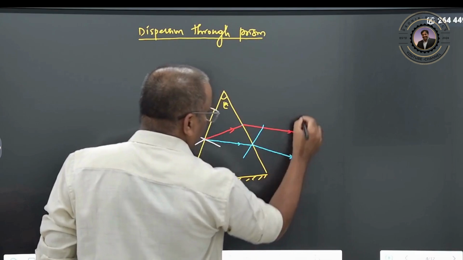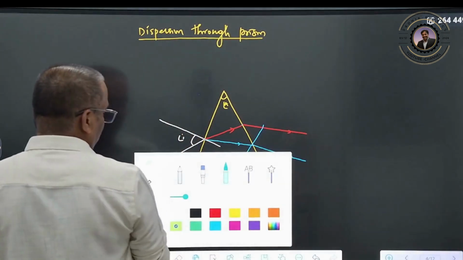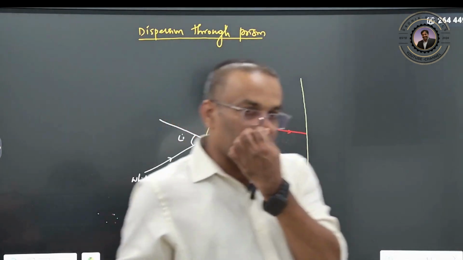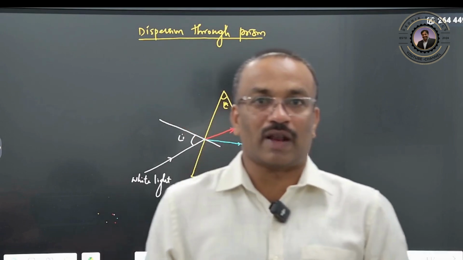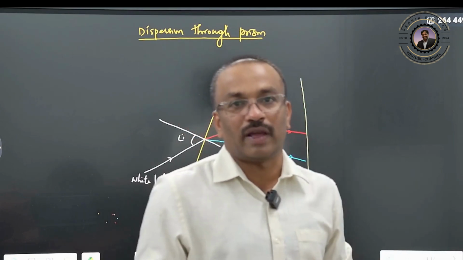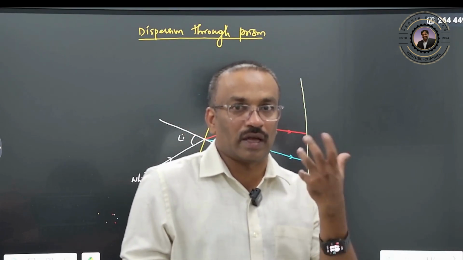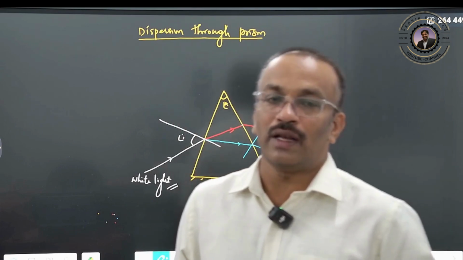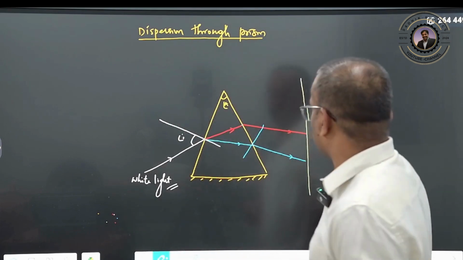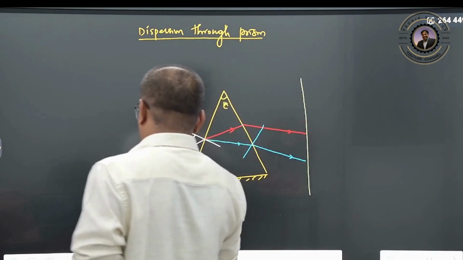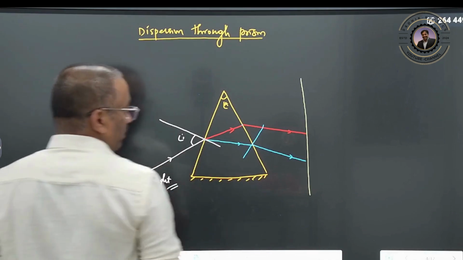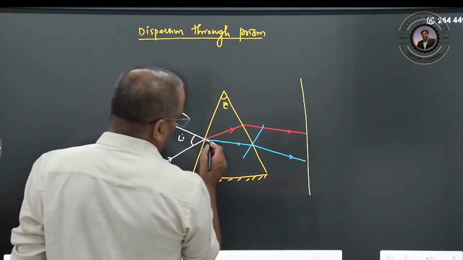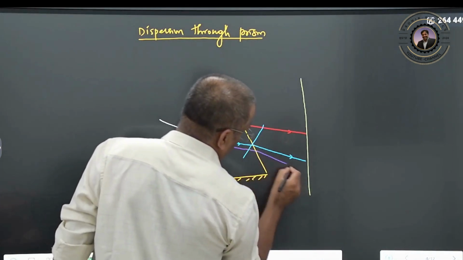Why are we always telling the blue color, and why not the violet color? Because violet is not very sensitive to our eyes. The lowest wavelength or highest frequency light which is very sensitive to our eyes is only the blue color light rays. So that's why we will be seeing the blue color, but violet will be still more.